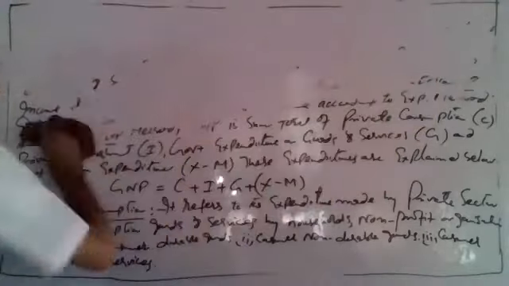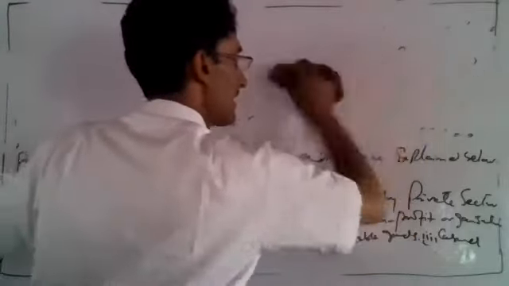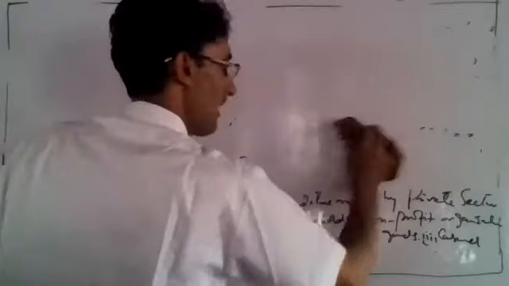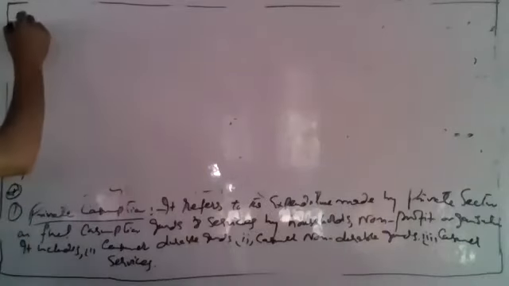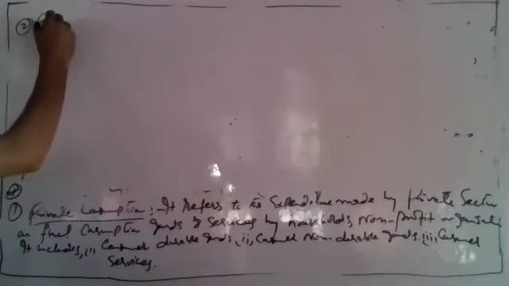Similarly, the second expenditure is private investment, the expenditure made by the private sector on capital goods.